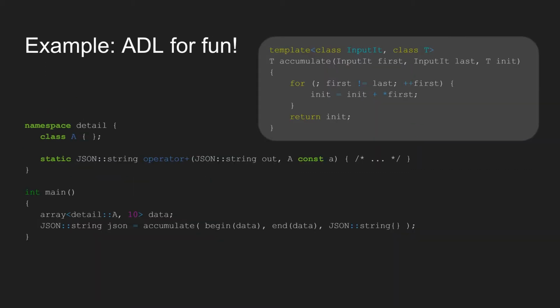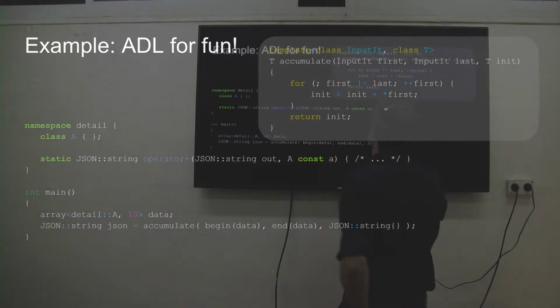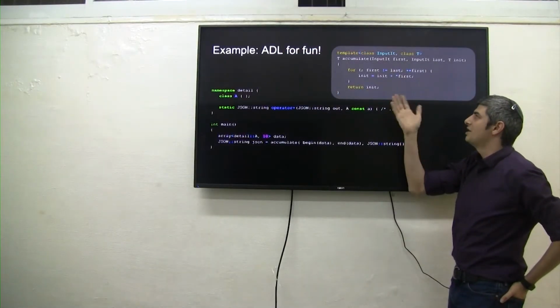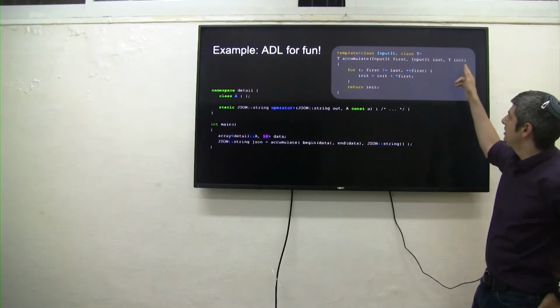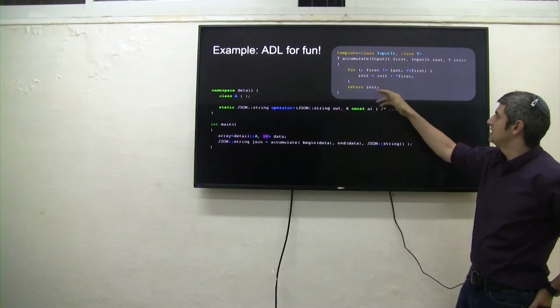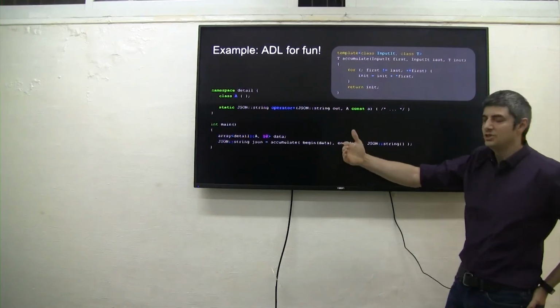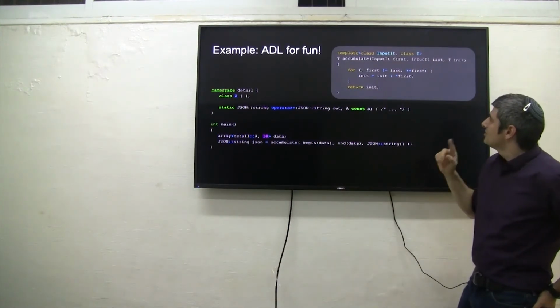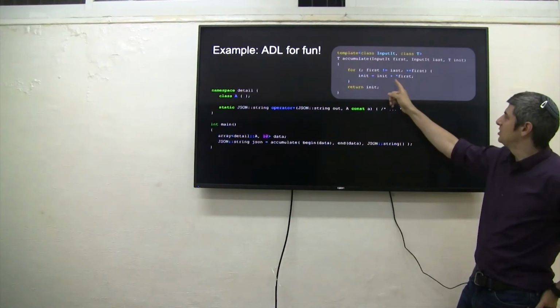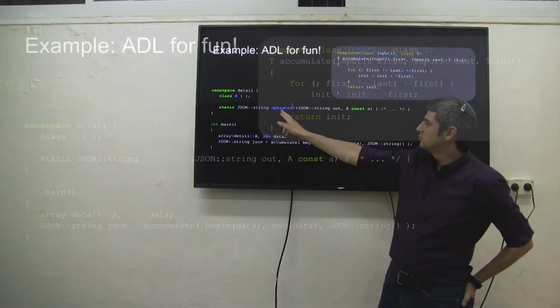So, as I mentioned, one of the things we can do is use this sort of technique for customization of the STL algorithms. In this case, I have a shortened version of a very naive implementation of accumulate, which just takes an init and two iterators, and it keeps advancing the first iterator until it reaches the second iterator, and just keeps adding and adding and adding. The customization point for me here is the plus, which I'm going to then overload here.